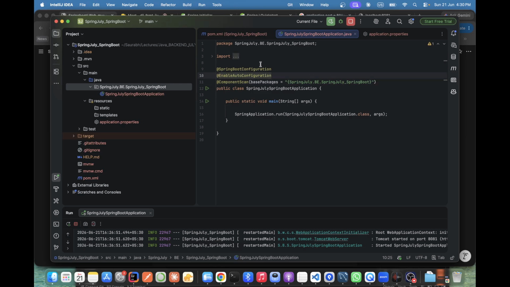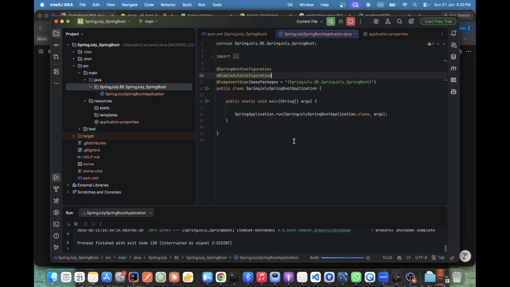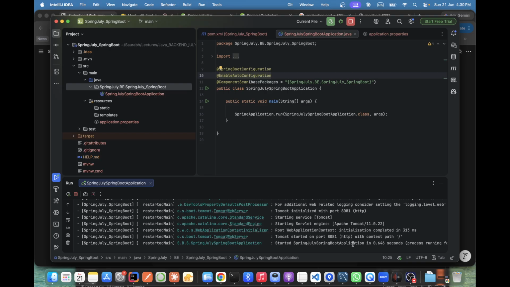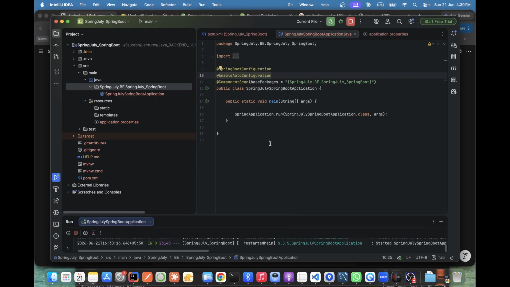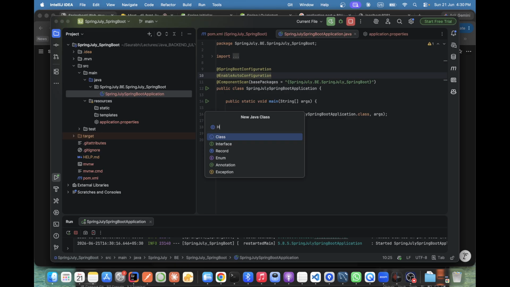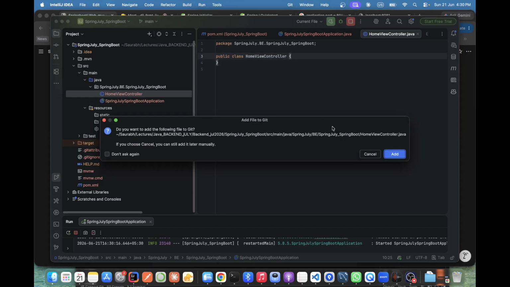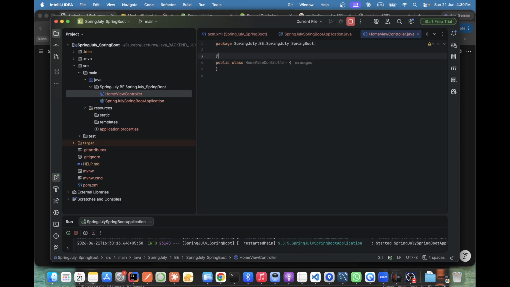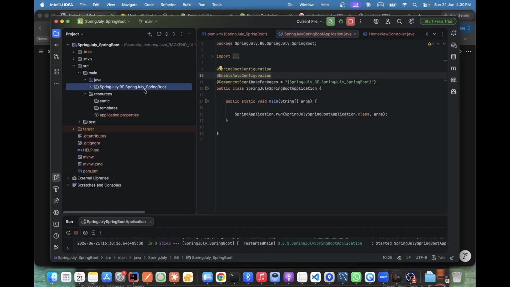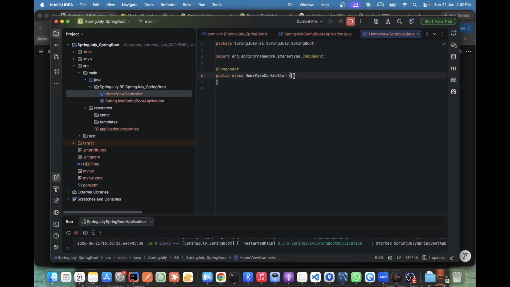Yeah. Let's try to run, all working. Yeah. Run it. Let's create one class as well. Then you will understand. Suppose Home. What do we type here to create a bean? Component. And here, once the bean is created, we try to print a value.